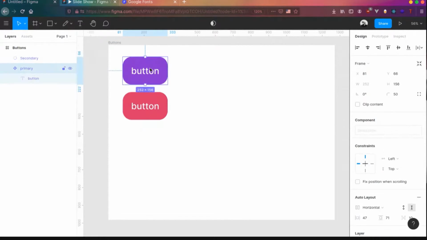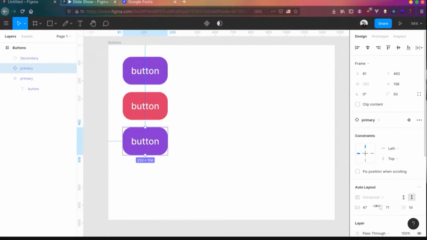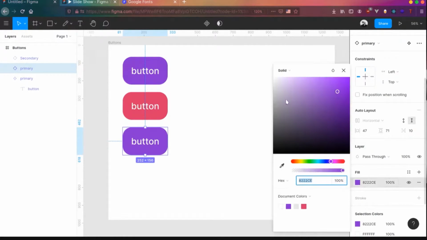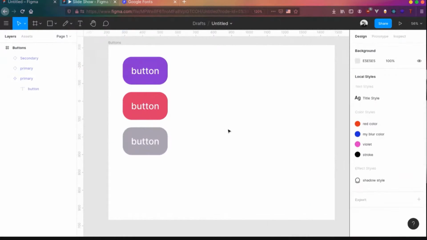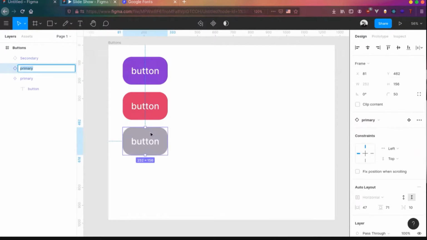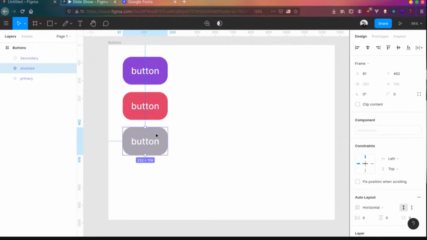Now I'll create one more instance of it and I'll say this is the style for a disabled button. So I'll change the color to like this color. I'll say this is the disabled particular object and I'll say disabled. You can see on the left hand side, we have a master component and two instances of it. Now, these are by themselves components. So what we can do is right click on them and convert them also as a component instead of an instance.